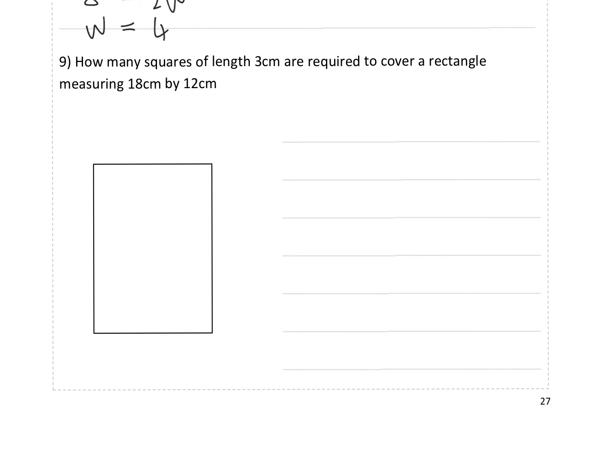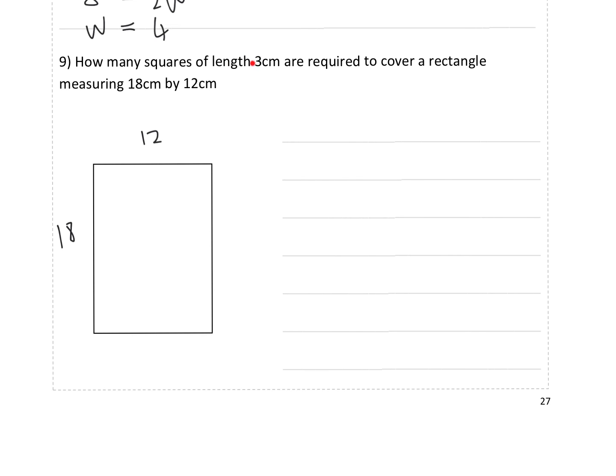Number 9. How many squares of length 3 centimeters are required to cover a rectangle measuring 18 centimeters by 12 centimeters? There's two methods you could use for this. I'm going to go through both of them. I'm going to first of all see how many squares would fit along one of the dimensions. So this rectangle is 18 by 12.